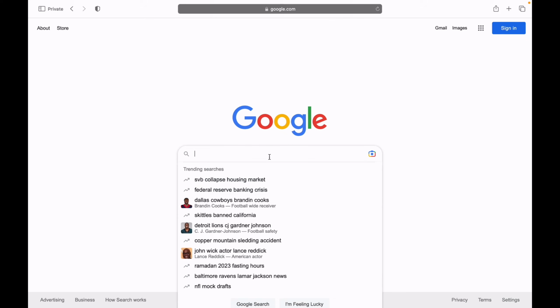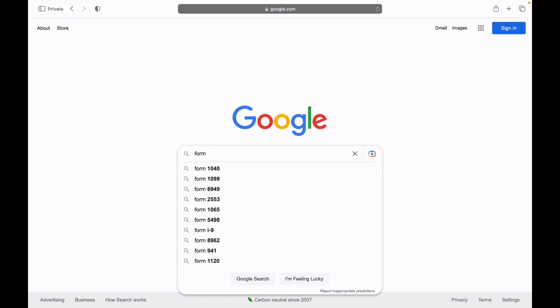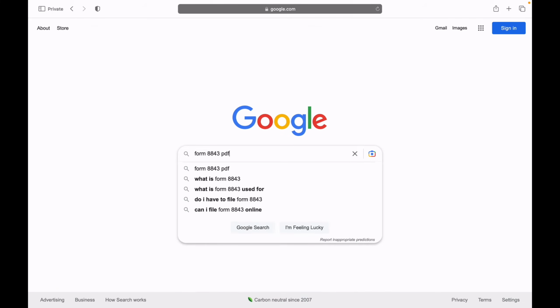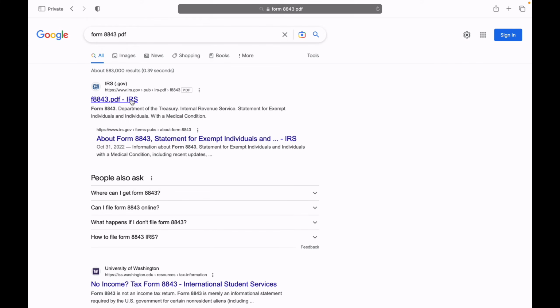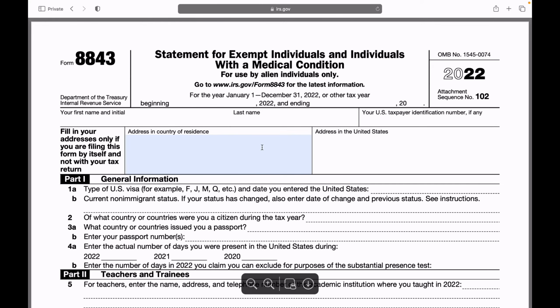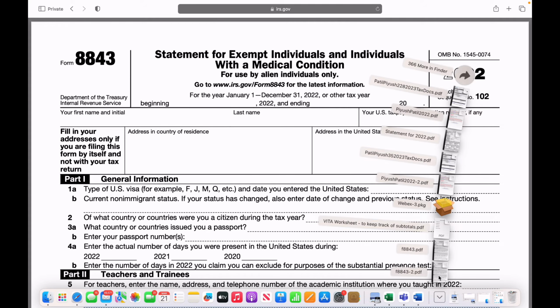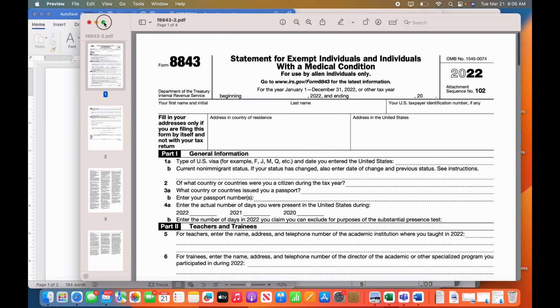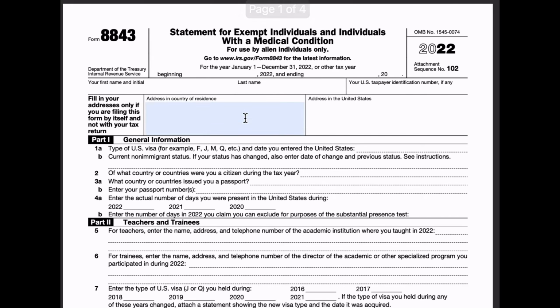So you can just start by searching form 8843 PDF. You'll get that from the IRS website. This is the form. Let's download it. So when you open that, you can see this form, you can fill it. So you have to keep this blank because this is already for the year 2022.